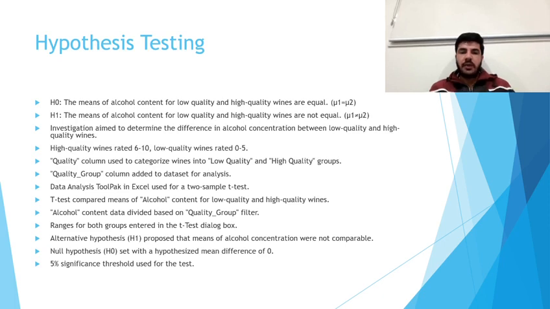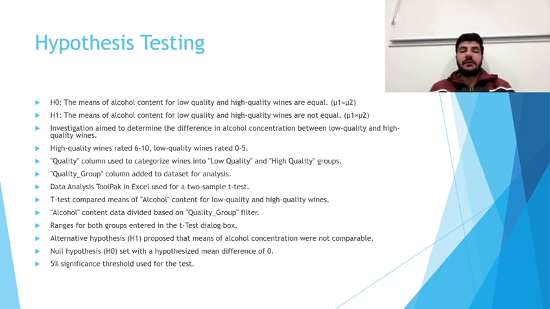To analyze the data, we employed the Data Analysis ToolPak in Excel and conducted a two-sample t-test. This test allows us to compare the means of alcohol content for low quality and high quality wines. By using the quality group filter, we divided the data into two separate alcohol content datasets, one for each group, for the performance of the t-test.